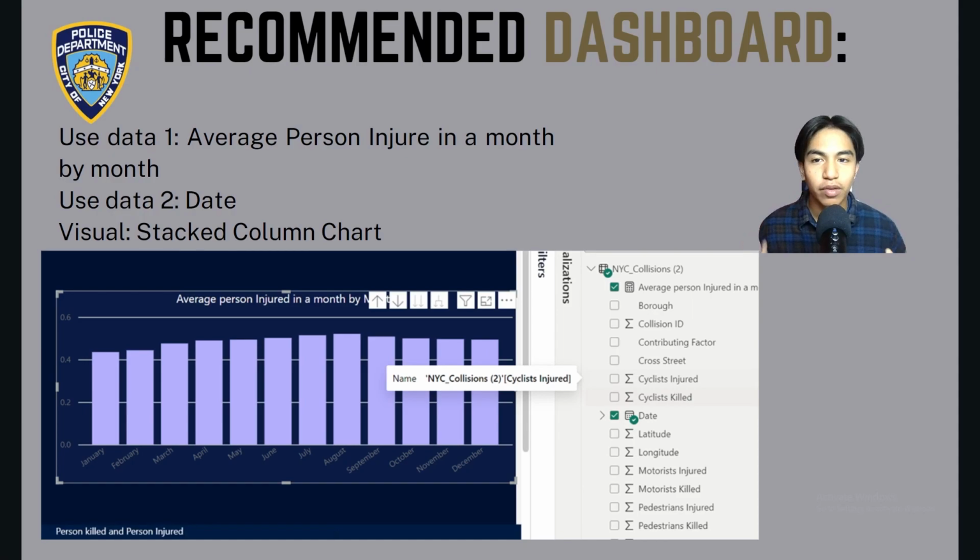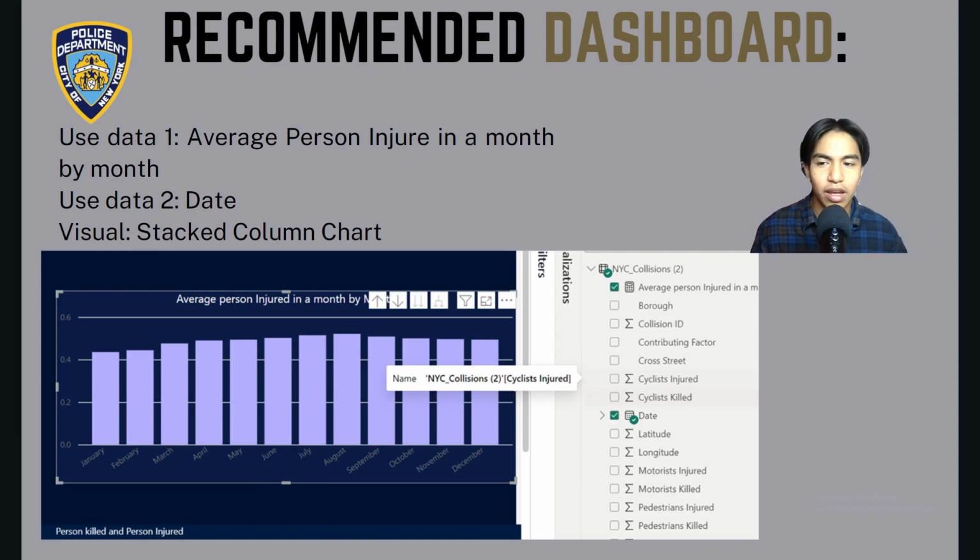So what we have over here is the data board in our dashboard and how we represent the data. Here we have average person injured by month, and we use a stacked column chart counting per month, for example January, February, March, April, and so on, showing how often people are injured in a collision.